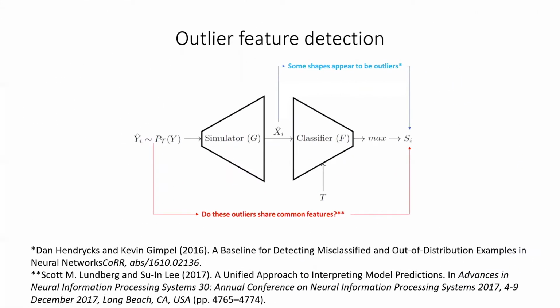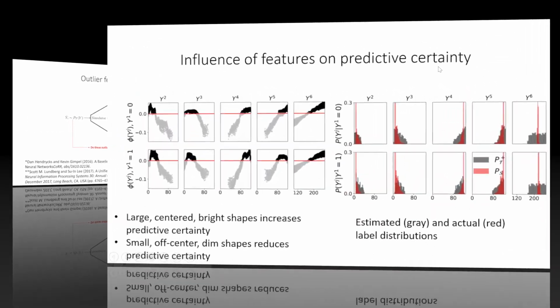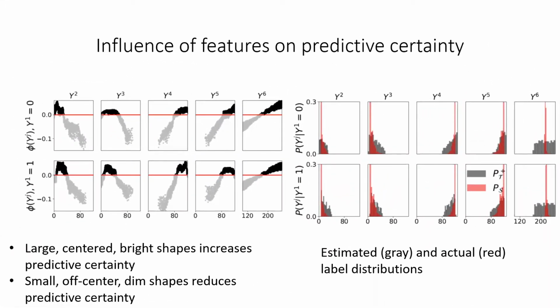However, our quest is not just to identify individual outlier samples. Rather, it is to see if outlier samples share commonalities in their labels. To make this determination, we turn to techniques of feature attribution. Specifically, by using a technique called Shapley additive explanations, we see if certain label values tend to push down predictive certainty. When we examine the influence scores of a handful of simulated test samples, we start seeing a pattern.